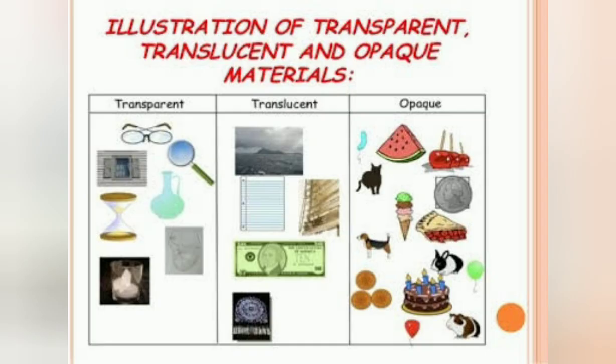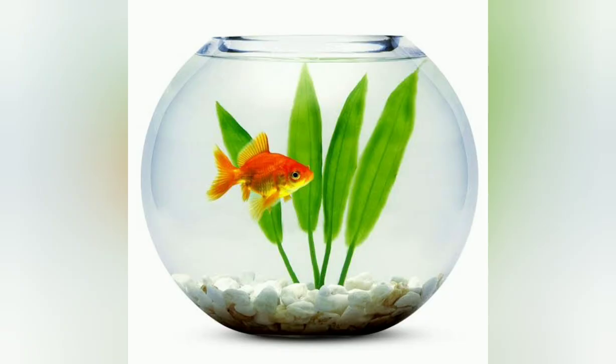Next, coming to transparent, translucent and opaque materials. This is based on how much light passes through the object. Can we classify it as a transparent, translucent or opaque object? First, the transparent object. Through a transparent object all the light passes through, so that you are able to see the object very clearly. For example, you see the fish behind the glass. Glass is a transparent object, so you are able to see through it completely and very clearly.